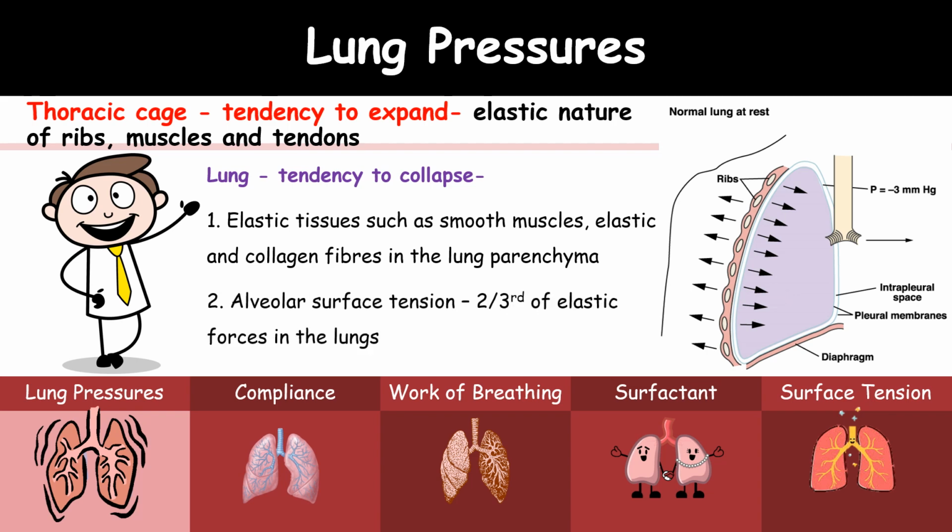And then the alveolar surface tension plays a very important role. Two-thirds of the elastic forces in the lungs is due to the alveolar surface tension. This alveolar surface tension is lowered mainly because of the surfactant that we will discuss later.